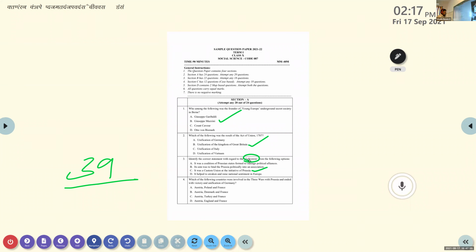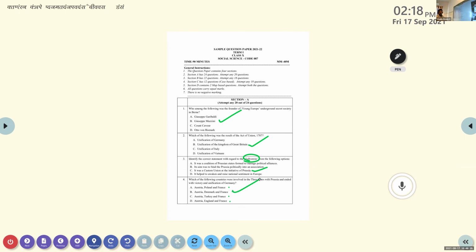Mind it. Going to the fourth question: which of the following countries were involved in the three wars with Prussia and ended with the victory of unification of Germany? The Seven Weeks' War by Otto von Bismarck, against these countries. Option A, Austria, Poland, and France. Option B, Austria, Denmark, and France. Option C, Austria, Turkey, and France. Option D, Austria, England, and France. What is the answer? Rosabi: Austria, Denmark, and France. Very good. Our answer is exactly Austria, Denmark, and France.